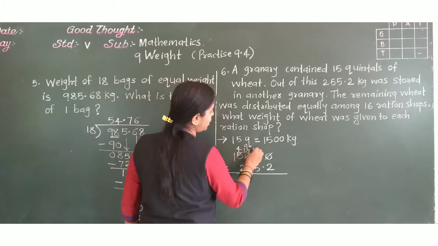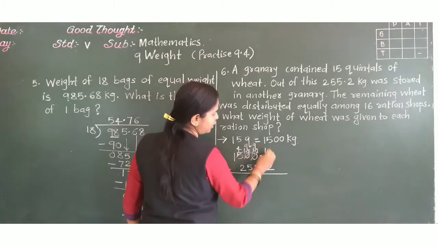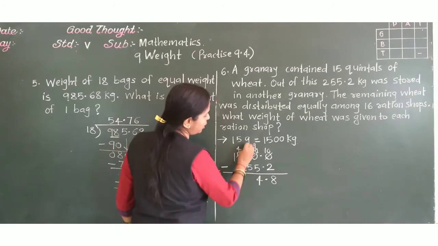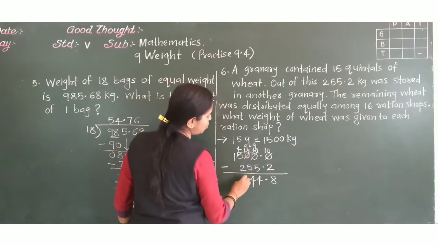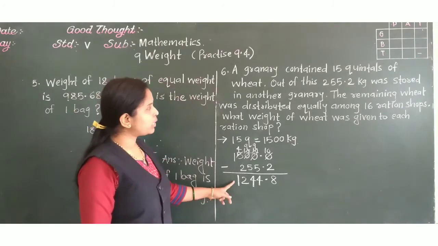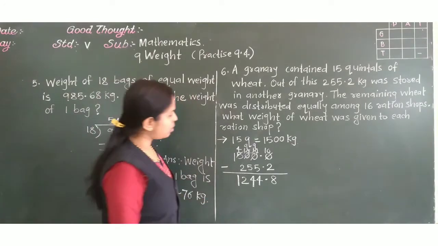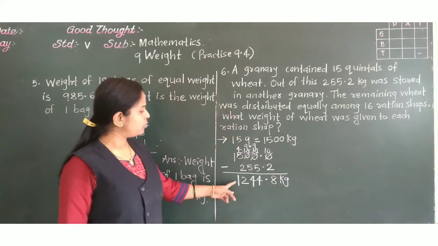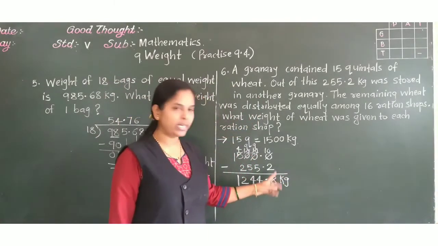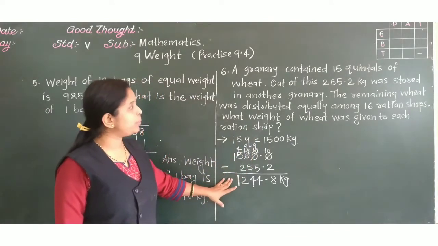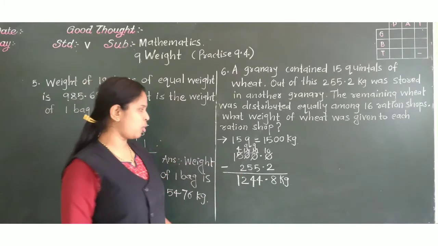10. Then here 9, here 10. Again 9, 10. 10 minus 2, 8. 1. 9 minus 5, 4. 9 minus 5, 4. 4 minus 2, 2. Okay. Now what is this? How much wheat is remained now? 1244.8 kg is there.